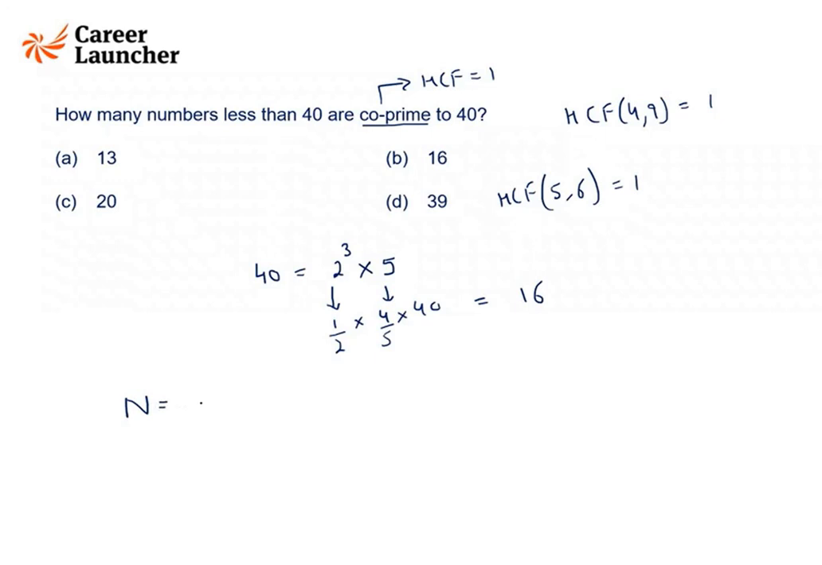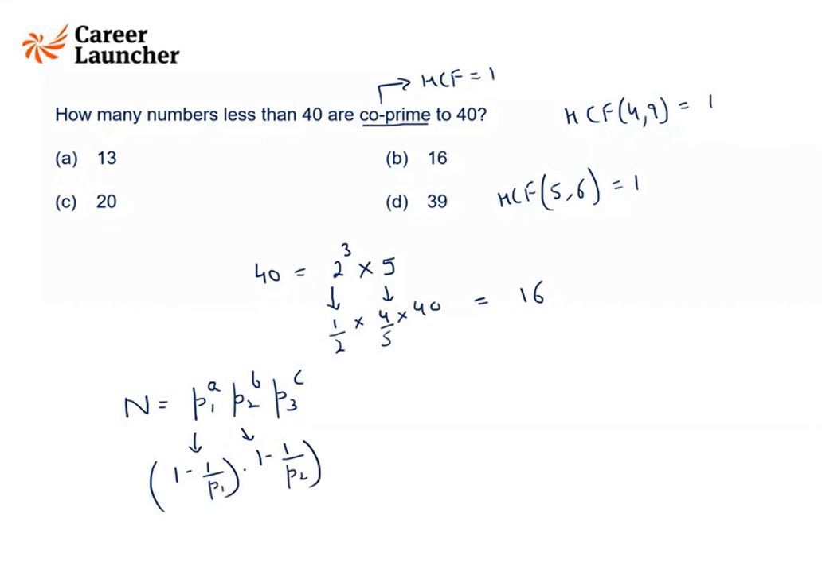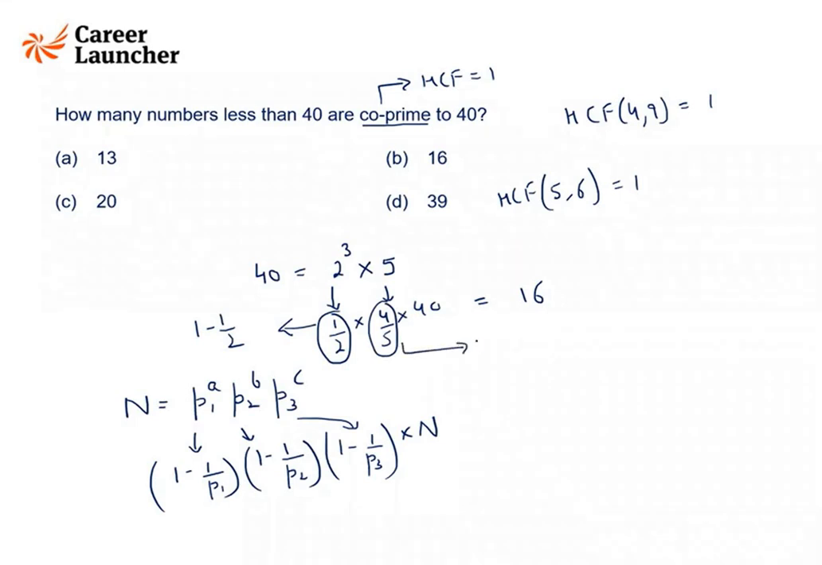So in general, the formula is this. For any number, if I say it can be written like this, so the formula says for P1, I will have 1 minus 1 upon P1. For P2, I will have 1 minus 1 upon P2. For P3, I will have 1 minus 1 upon P3. This into n is the answer. So here we have 2. So what we have done is, this is nothing but 1 minus 1 upon 2. This is 4 by 5, which is nothing but 1 minus 1 upon 5. And into n. N is 40. So this is how we get this.